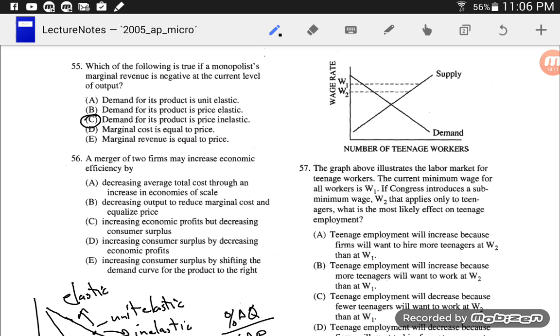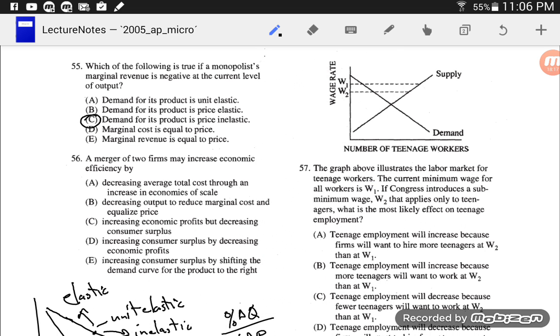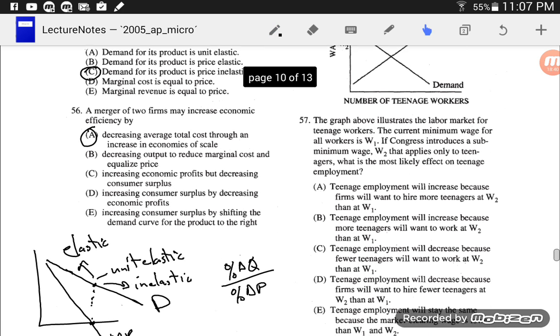56. A merger of 2 firms may increase economic efficiency by... So how would 2 firms merging increase efficiency? Well, it wouldn't be the case if they became an oligopoly or became a monopoly. But perhaps they could have some economies of scale, which would allow them to lower their prices, because now they have more production capacity. I like that.